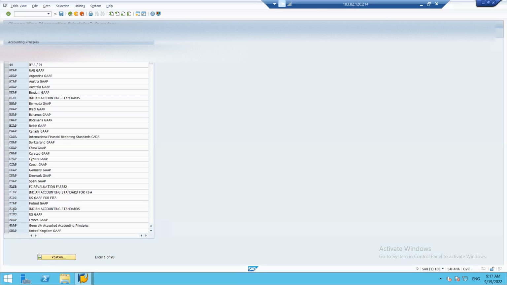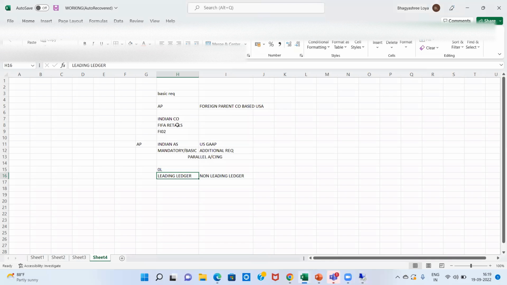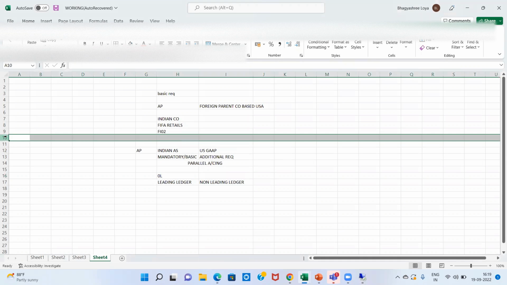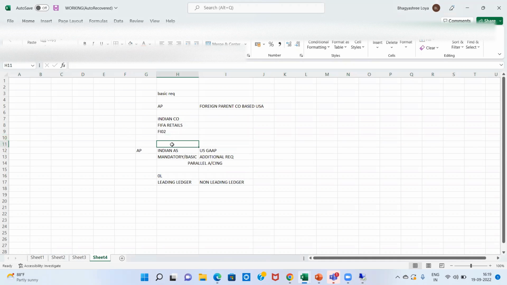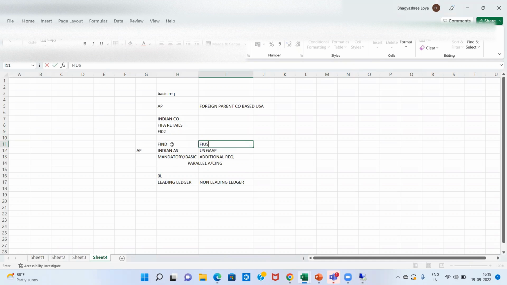So here we can see FIND, FIUS. So the accounting keys that we assigned for our company's accounting policy are FIND and FIUS.